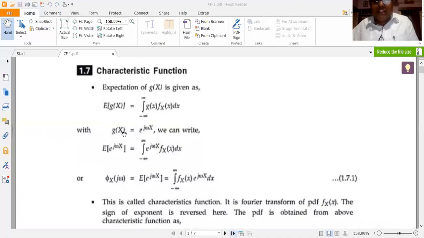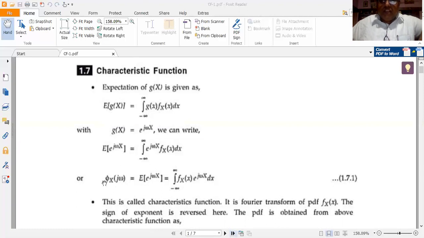So suppose I write g of X is equal to e to the power of j omega x, where e is 2.71828. So writing g of X is equal to e to the power of j omega x, we obtain the expected value of g of X, where g of X is replaced by e to the power of j omega x. So this is equal to the expected value of e to the power of j omega x, which is equal to integral minus infinity to plus infinity e to the power of j omega x into f_X of x dx.